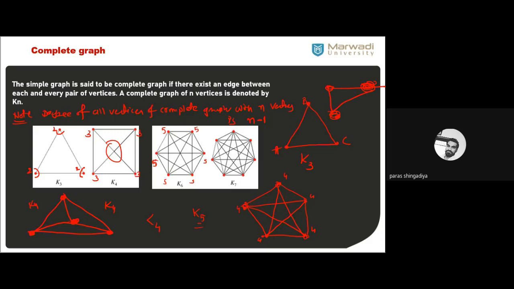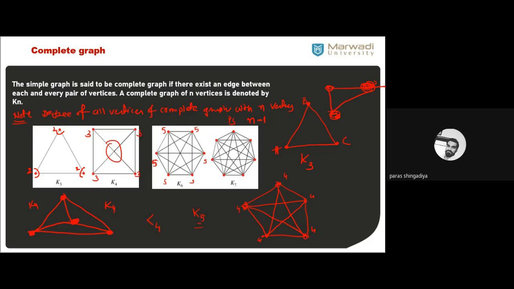तो उस simple graph को आप complete graph कब बोल सकते हो? All the pairs should be connected by edges. What does it mean? The simple graph is said to be a complete graph if there exists an edge between each and every pair of the vertices. जितनी भी pair graph में possible है, उन सभी pair के बीच एक edge होनी चाहिए. And that graph is known as a complete graph.